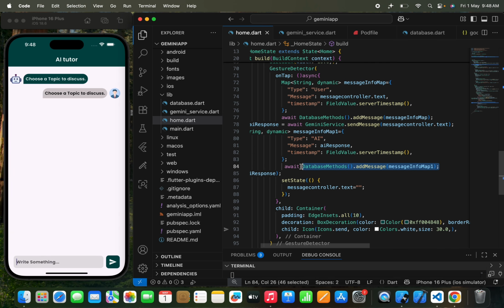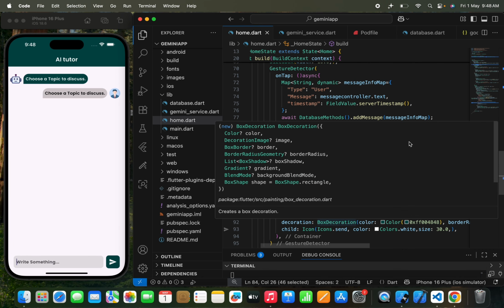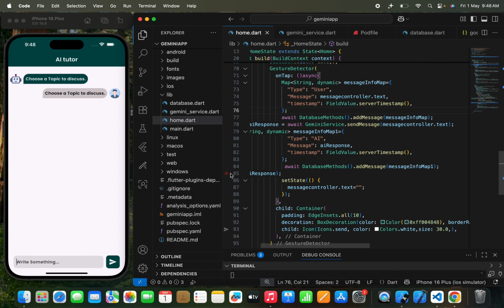And then I need to store that in the database method, in the Firestore. So I've used this function. I think it's very easy to understand. Now let me show you what response we get. For example, if I write start over here and I send this start to the AI. Now I'm going to show all this text on this screen as well, because we haven't used a stream builder till now. So we are going to use a stream builder to show all the conversation in the home page. I've just sent that start text, and let's see what response we get from the AI.